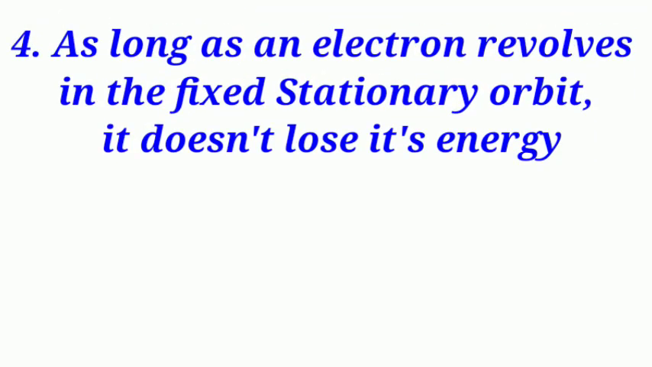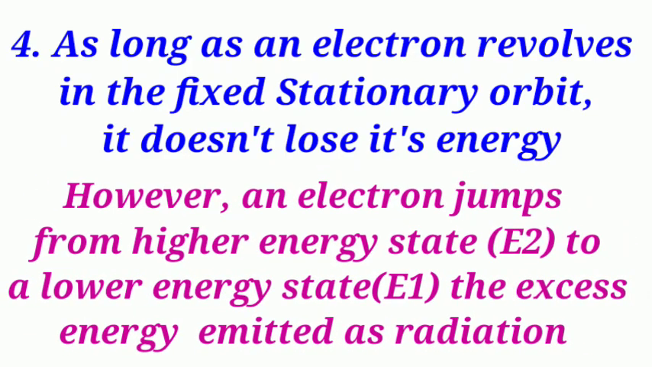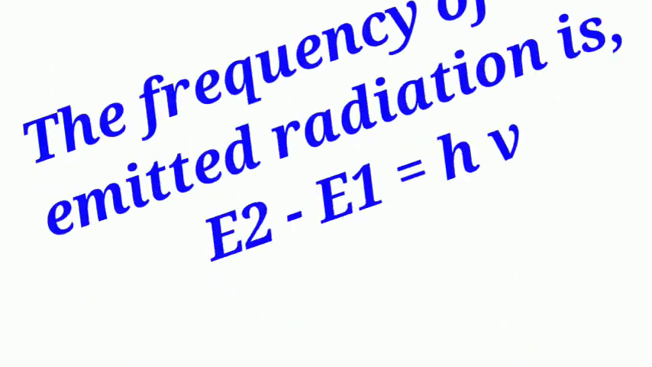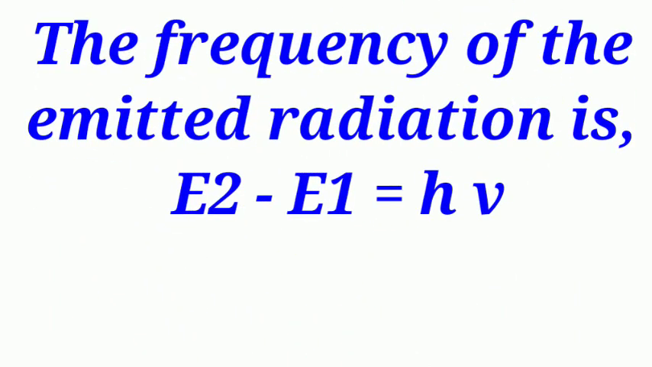Then fourth one, as long as an electron revolves in a fixed stationary orbit, it does not lose its energy. However, when an electron jumps from a higher energy level to a lower energy level, the excess energy is emitted as radiation. Here the higher energy level is called E2 and the lower energy level is called E1. The frequency of the emitted radiation is given by E2 minus E1 equals h nu, because the energy is emitted in the form of light.